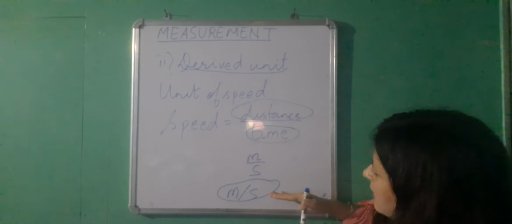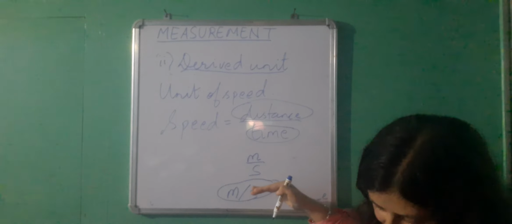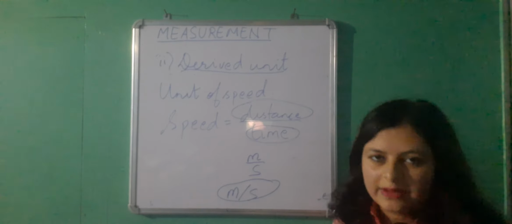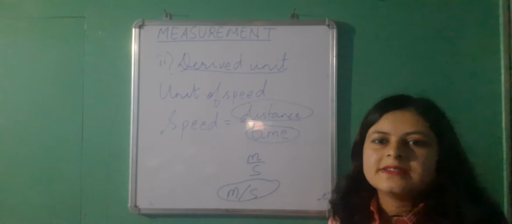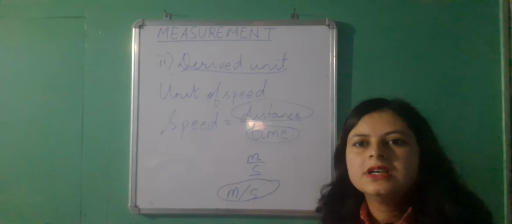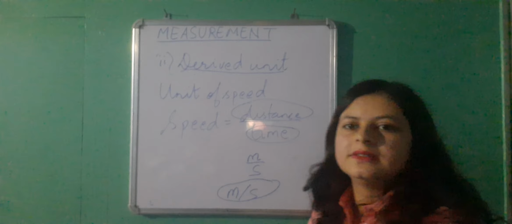You can see here this unit of speed depends on the fundamental units meter and second, or which can be expressed in terms of the fundamental units. So that is the meaning of derived units. There is a long list of derived units which you can go through in your books.